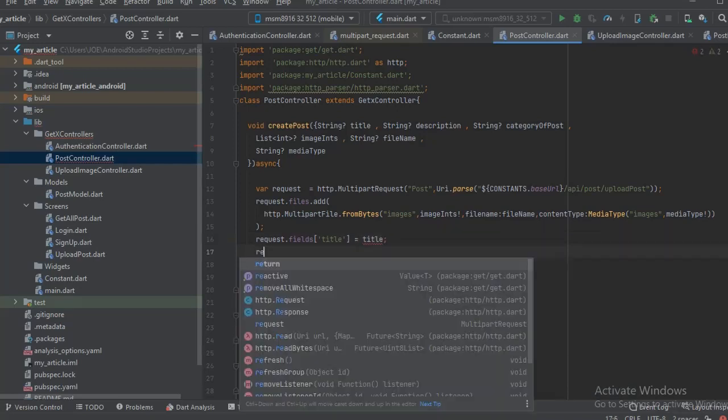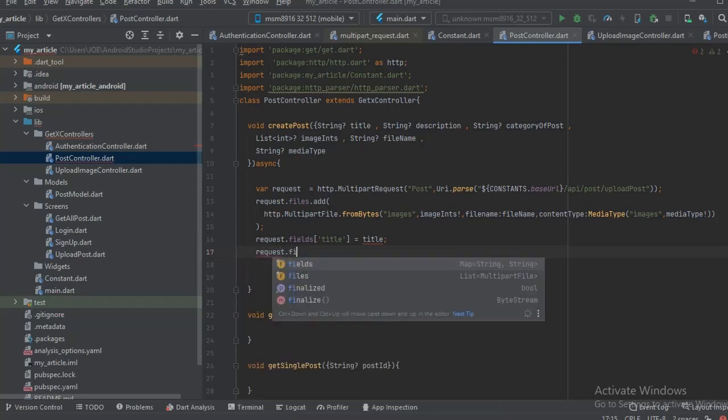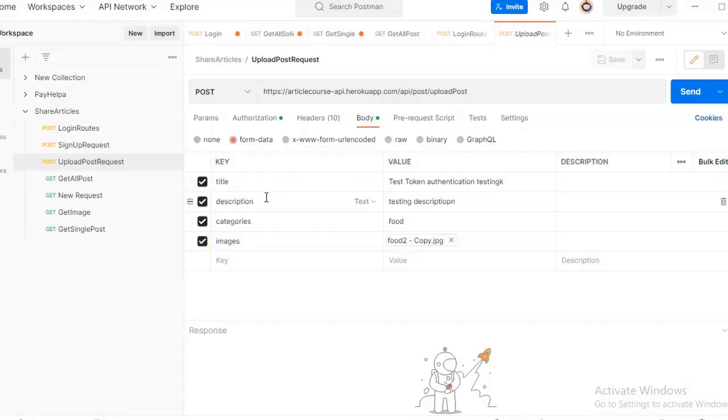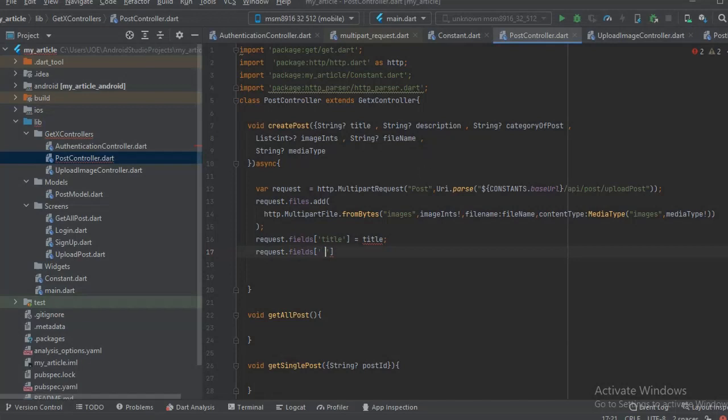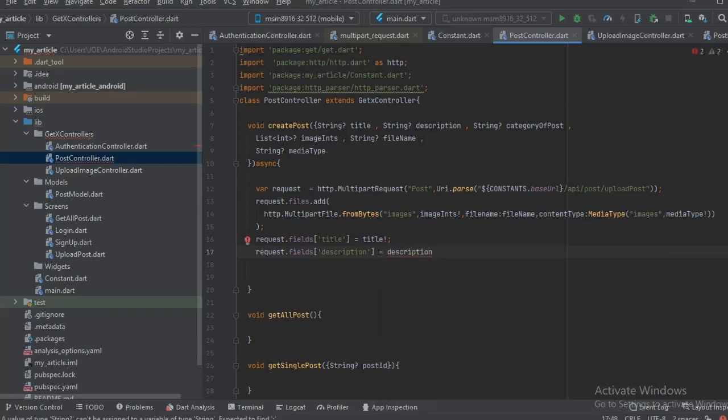And we also need the description. Remember to put the bang sign here, this symbol here, in order to remove the nullable.